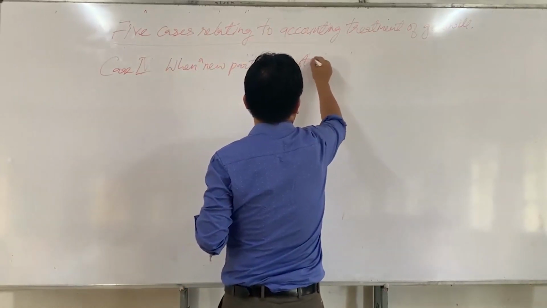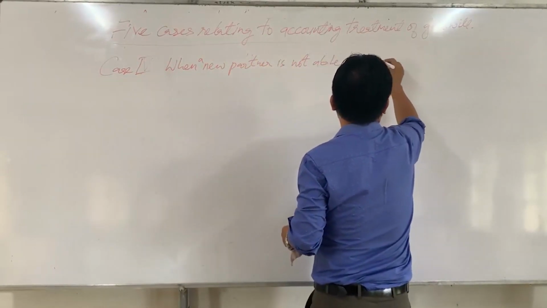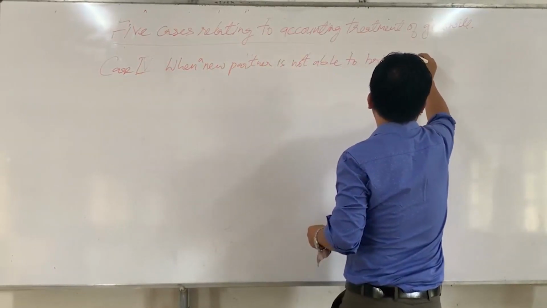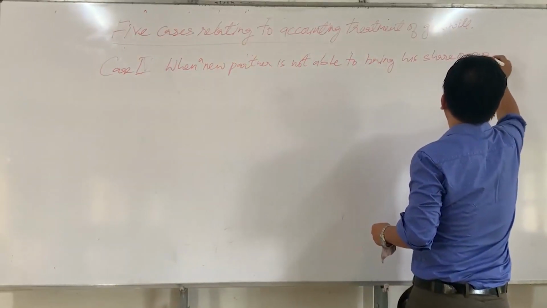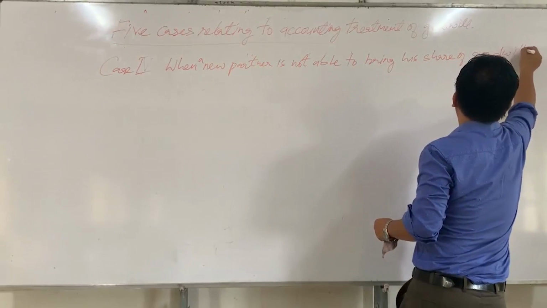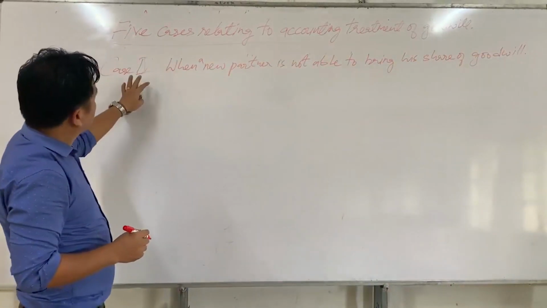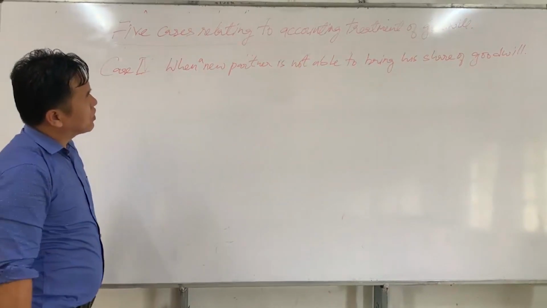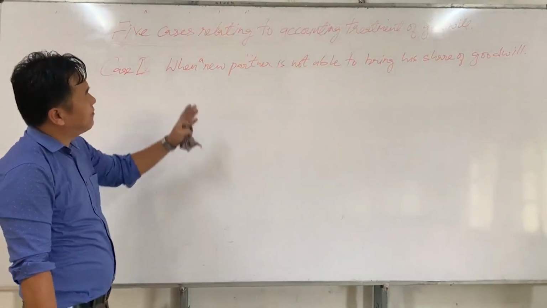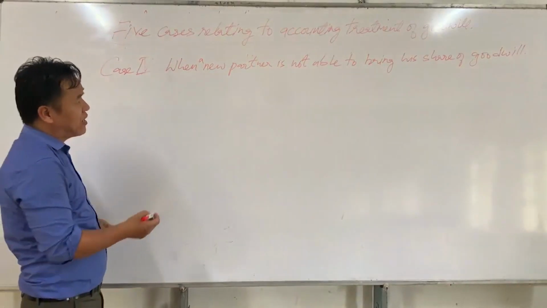A new partner is not able to bring his share of goodwill. The fourth case is when a new partner is not able to bring his share of goodwill. If a new partner is not able to bring his share of goodwill, then the journal entries are